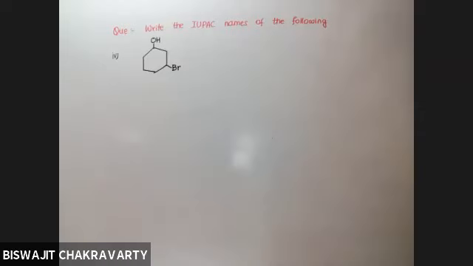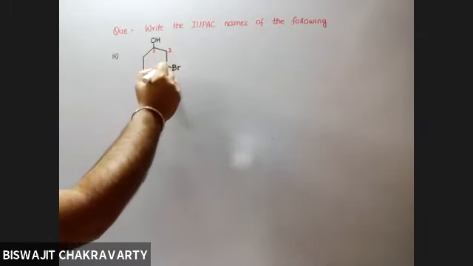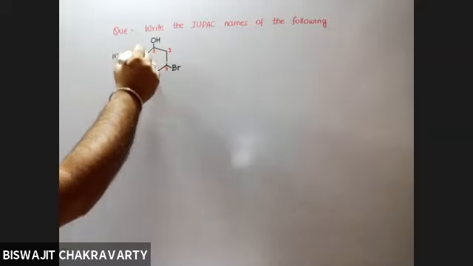So accordingly, which carbon will get the bromine? Is it 5 or 3? You have to count in such a way so that the numbering comes out to be lesser. So will it be 3 or 5? 3. Yes. So this is carbon number 1, this is carbon number 2, this is 3, this is 4, this is 5, and this is 6.